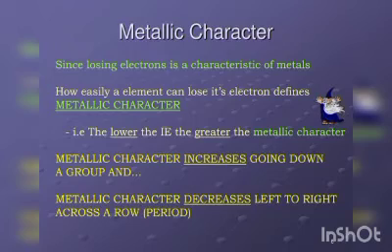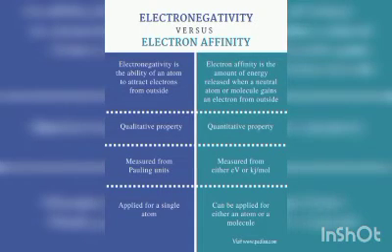So metallic character will increase, and in the period the ionization energy is high, so metallic character will be low. Thus we can conclude that metallic character decreases left to right across a period, and metallic character increases going down a group. And the alkali metal is the most metallic element of the period. Which metal is the most metallic element? Alkali metal.